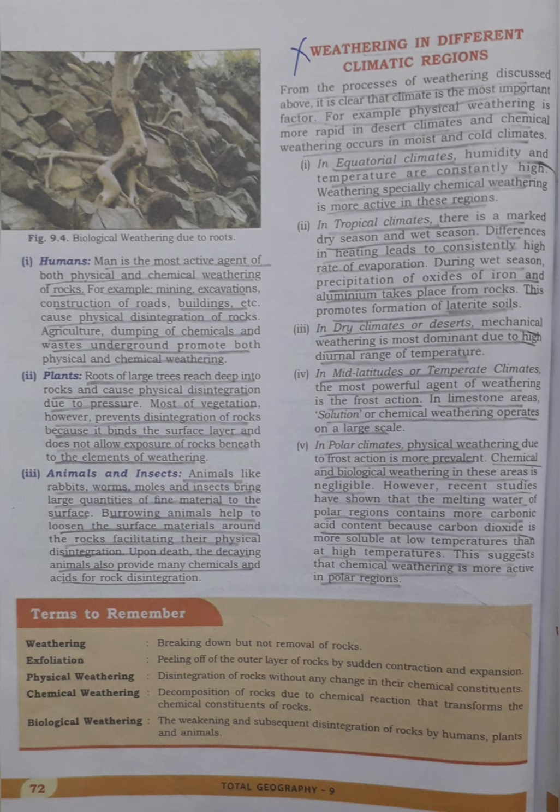Animals and insects. Animals like rabbits, worms, moles, and insects bring large quantities of fine material to the surface. Burrowing animals help to loosen the surface material around the rocks, facilitating their physical disintegration. Upon death, the decaying animals also provide many chemicals and acids for rock disintegration. Weathering in different climatic regions. From the processes of weathering discussed above, it is clear that climate is the most important factor. For example, physical weathering is more rapid in desert climates and chemical weathering occurs in moist and cold climates.